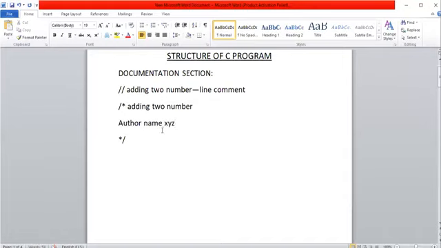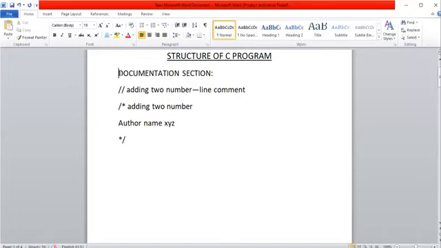Like this we can provide a comment, but please remember, before ending the comment, you must end it with a star followed by a forward slash. If you include any text between the forward slash followed by star and the star followed by forward slash, the compiler always treats it as a comment. Like this we can provide documentation.